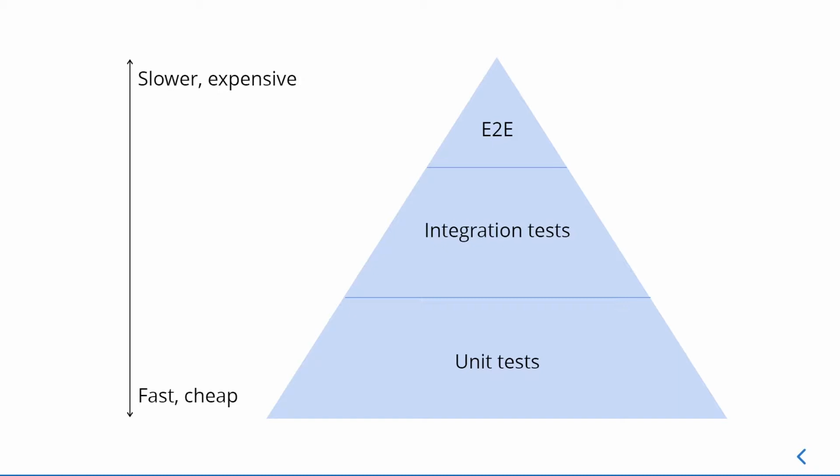There are usually only a few of them, fewer than unit tests, and they are really expensive because they test the whole application from the user experience, like really clicking the buttons and opening the links. They're usually written in some special test framework like Selenium and so on.